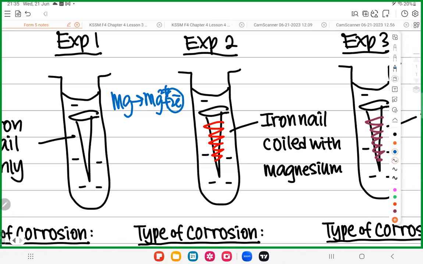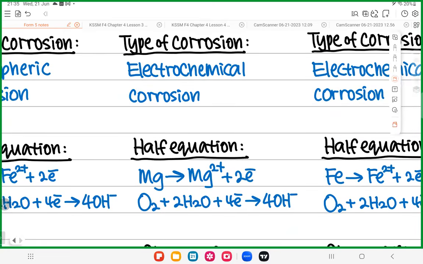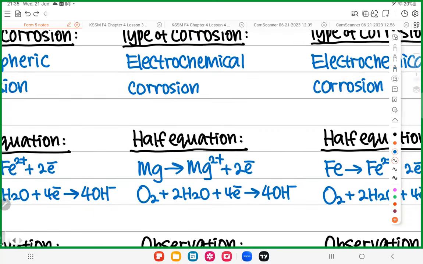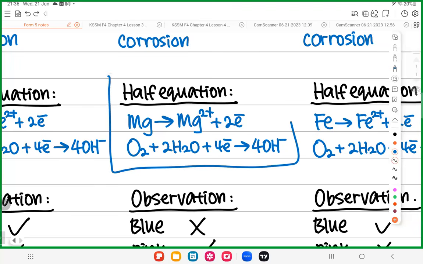So the electron is received by who? Oxygen and water. So you can see the magnesium will donate electron to become Mg2+. The electron will be received by oxygen and water to form OH minus. All good? Simple as that. So what do you expect to see, guys? Do you think you see blue color here? No, because these two equations don't have Fe2+. When you don't have Fe2+, you don't see blue color.